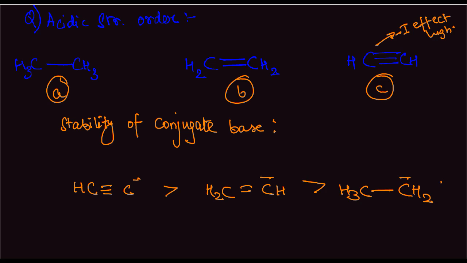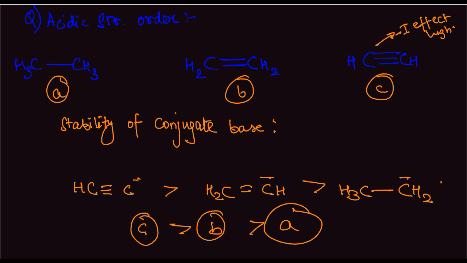And this again implies that the acidic strength order is C greater than B greater than A. Okay.